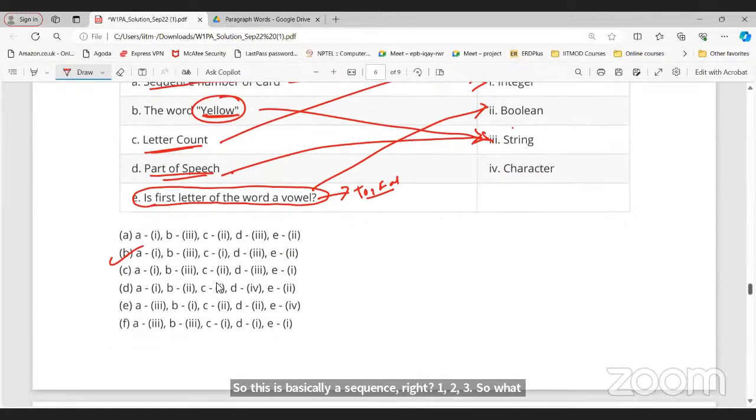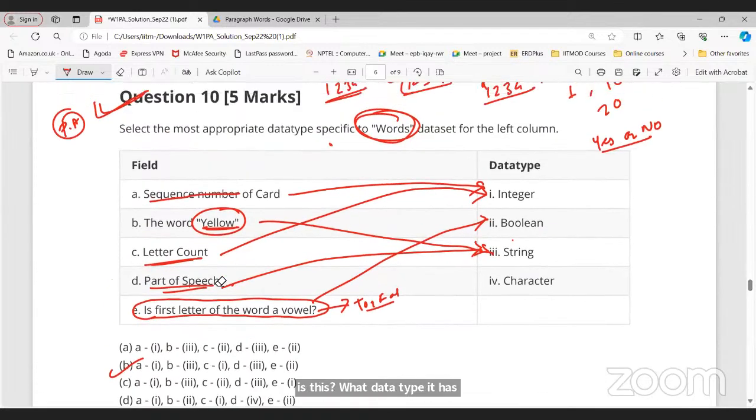Sir, A, I, O, U can be a character. Yes, but they are asking us a question: is the first letter of the word a vowel? There is a question mark, right? Yes or no, true or false. That is basically a Boolean, right?